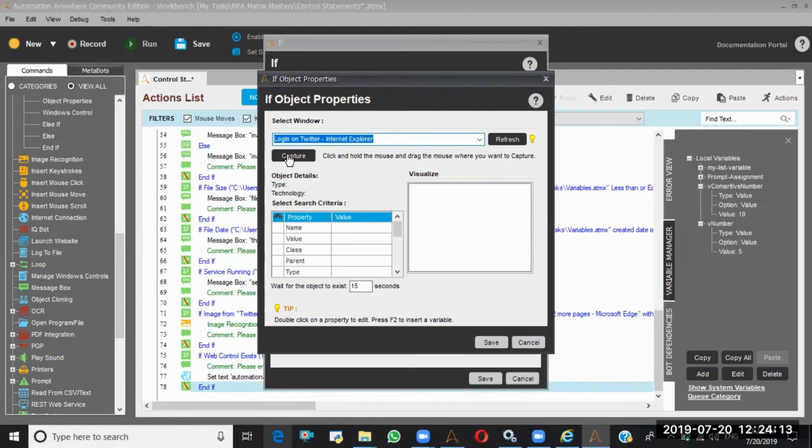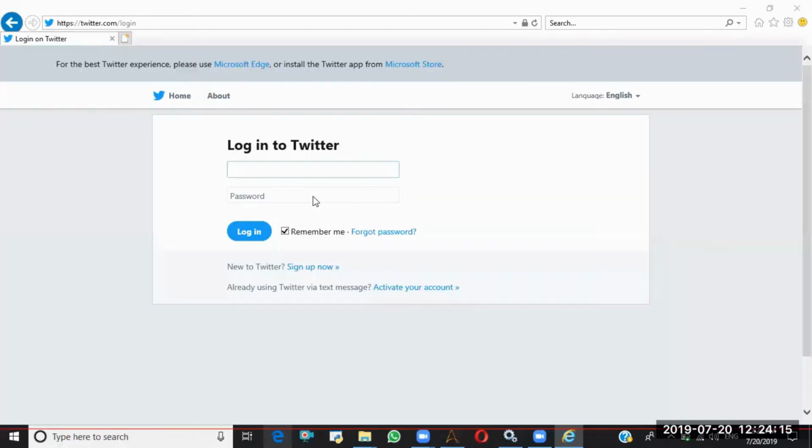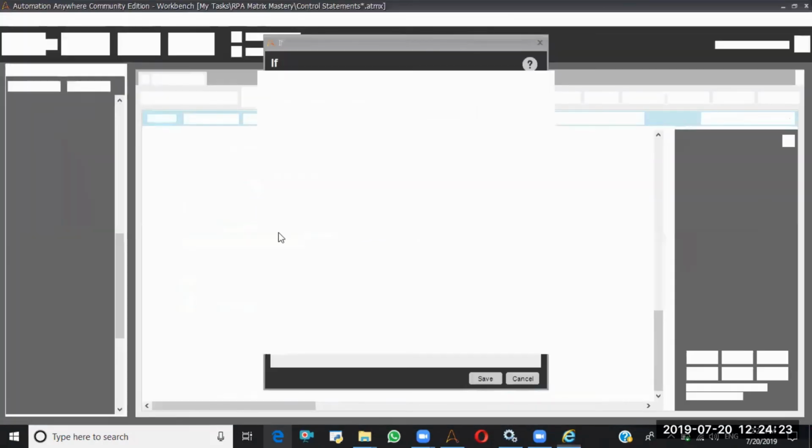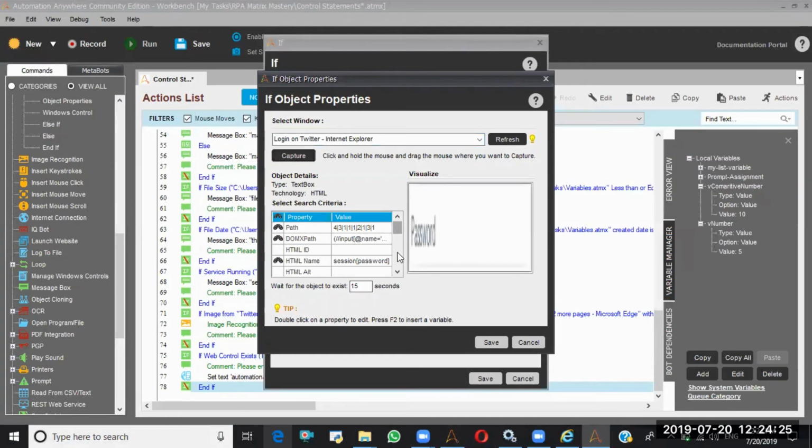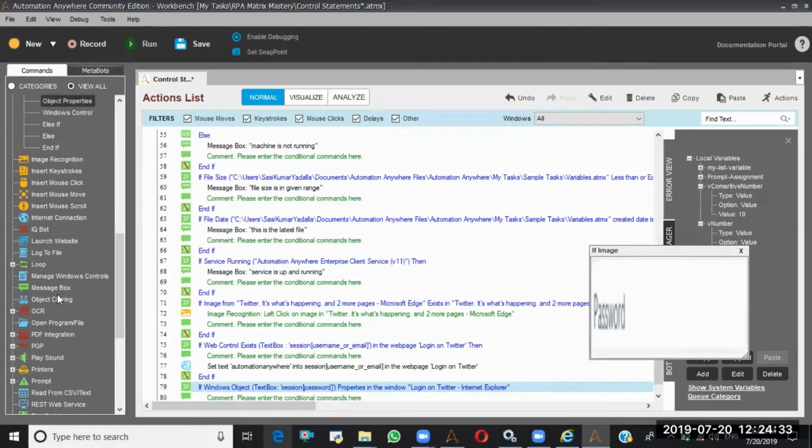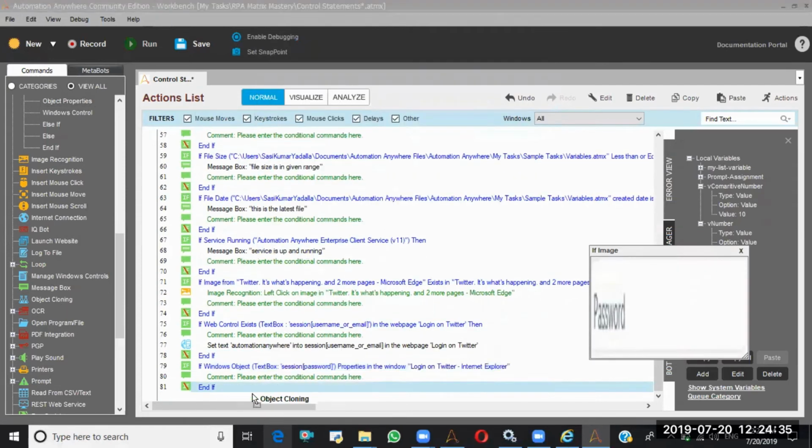So I'm capturing. Yeah. See, password. So here I can customize this object according to my requirement, how we discussed in the object cloning class. So I am saving this one, and here I'll say object cloning.